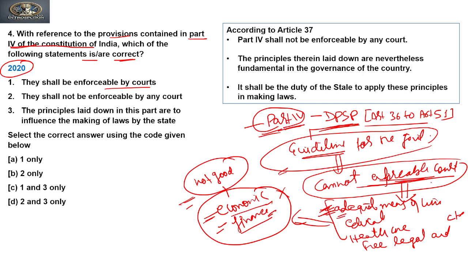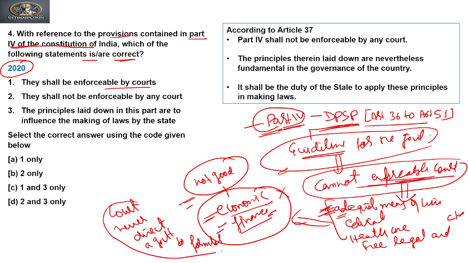And because of this non-enforceable nature, we can say that the court in India never directs the government to formulate a law. They only suggest that the government should come up with this law.